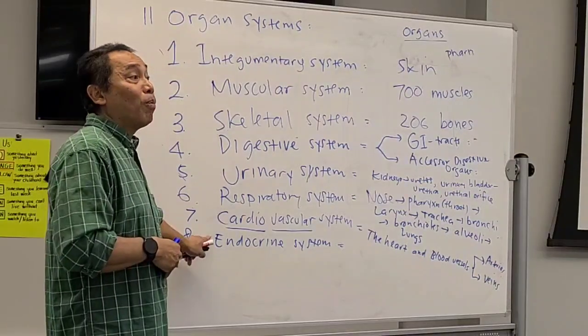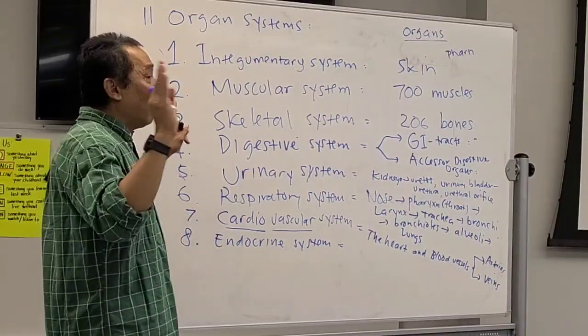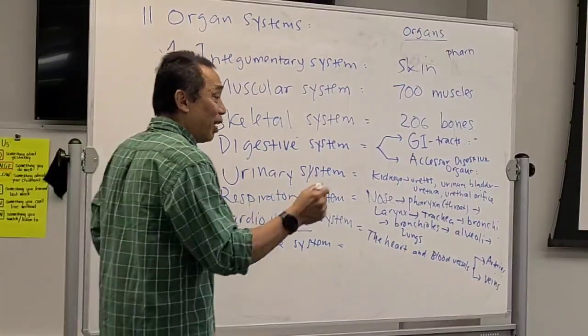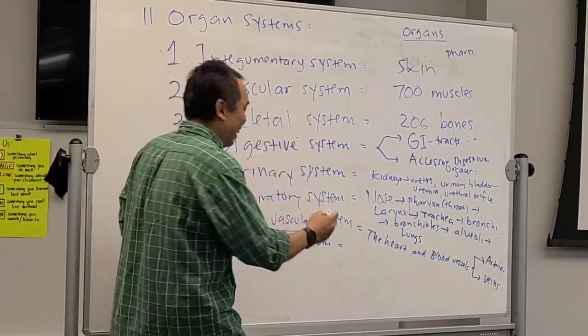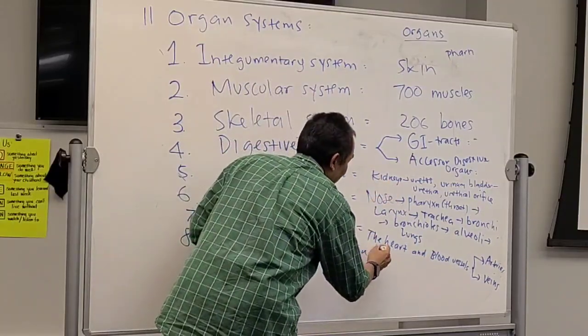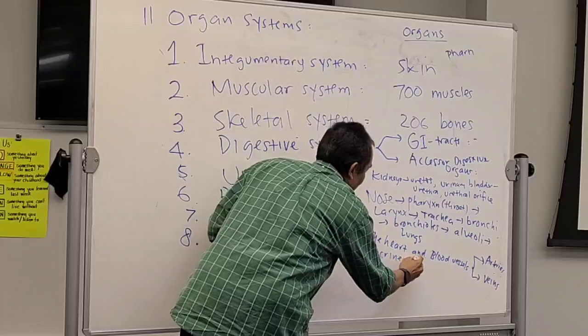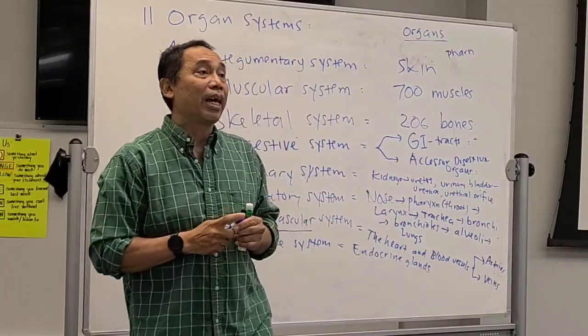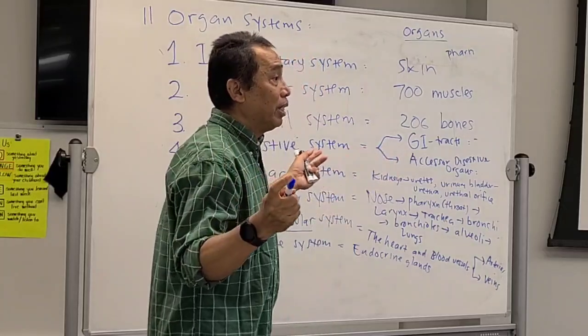It produces hormones. Now, the organ that produces hormones is called what? The endocrine gland. The name is gland, but because it produces hormones, that organ is called an endocrine gland. And again, there are many endocrine glands that we have.